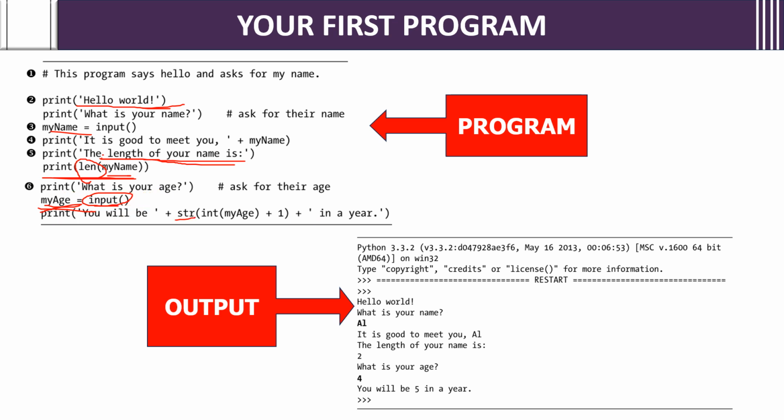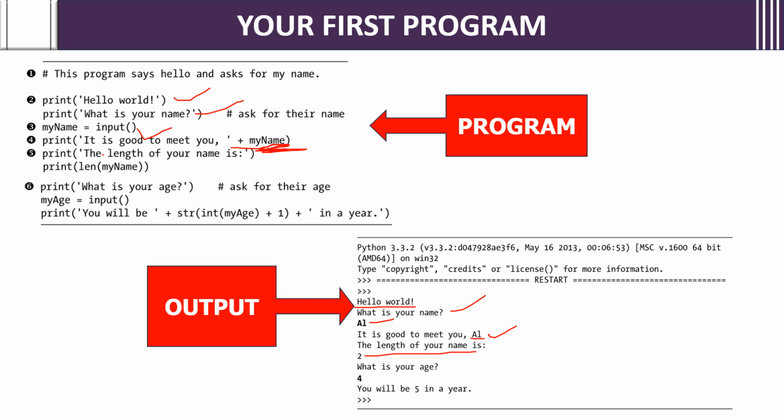We will see how the output exactly will come. First it is going to ask hello world, then what is your name, then you will give your name, like Al. Then in myName, Al is stored now. Now it is good to meet you, Al. Why? Because it is going to concatenate. The plus operator is a concatenation. myName has Al as the value stored in the variable myName. So it is going to give us, it is good to meet you, Al. Then the length of your name is, it is going to print.